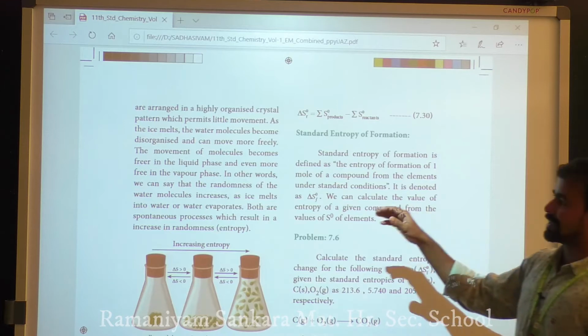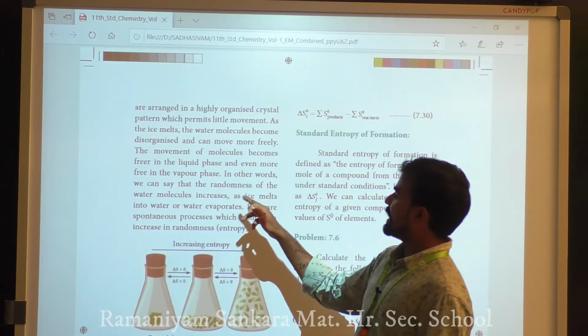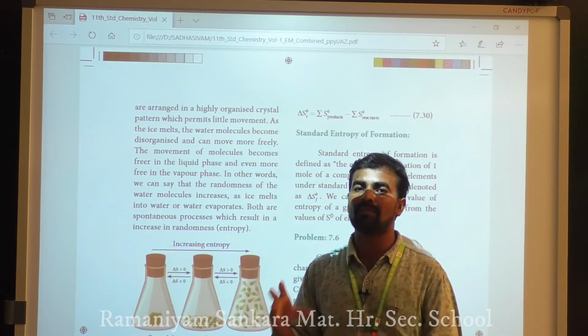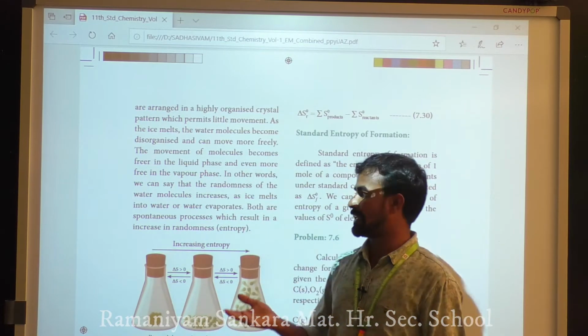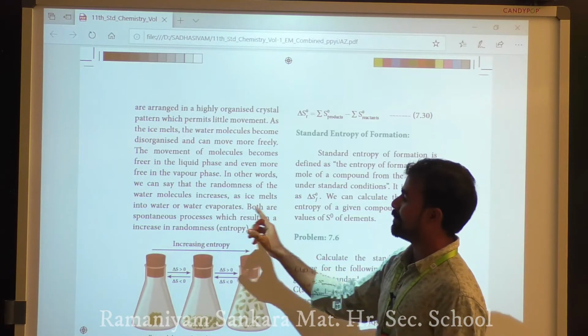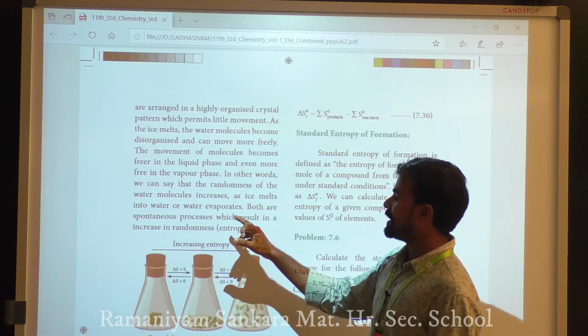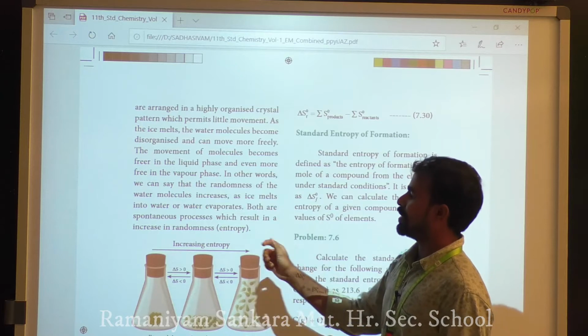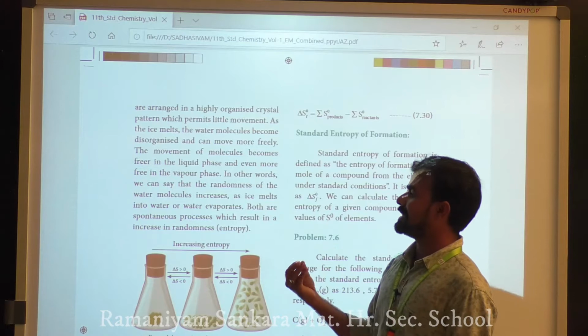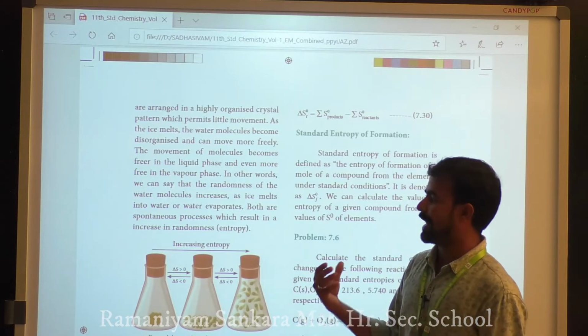In other words, the randomness of the water molecules increases as ice melts into water and as water evaporates. Both are spontaneous processes which result in an increase of randomness.